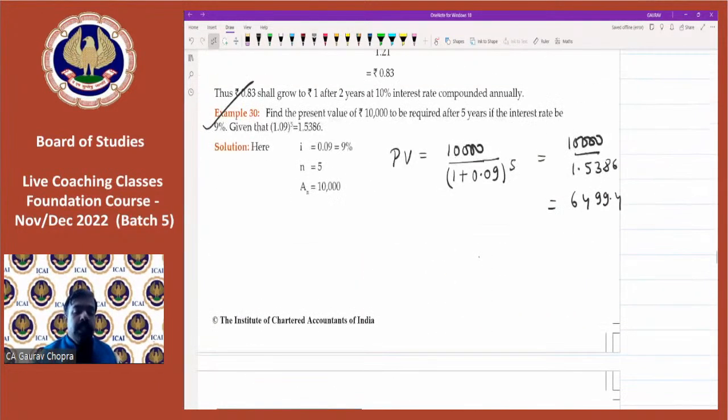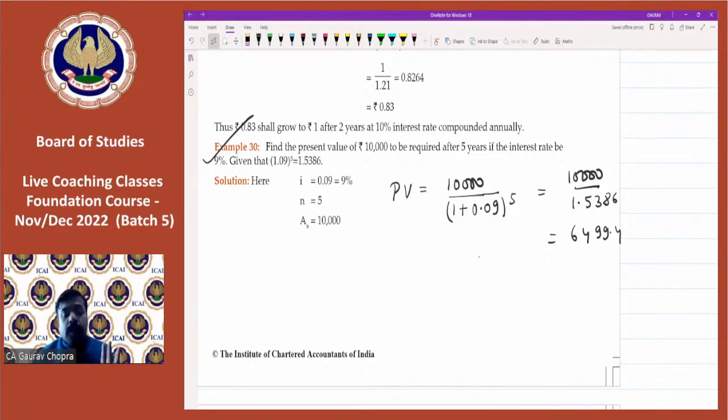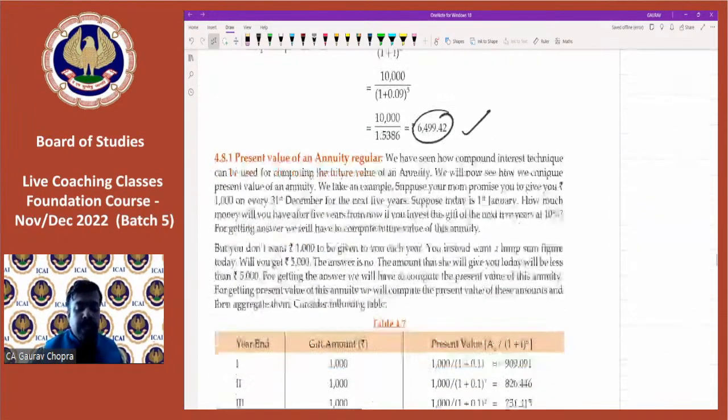Example number 30 was based on the present value, but we were receiving only a single amount. This was not annuity. Question 30 did not have annuity because we were receiving a single payment. But if we have to apply annuity, then how will we do it? Let us do this with the next example.